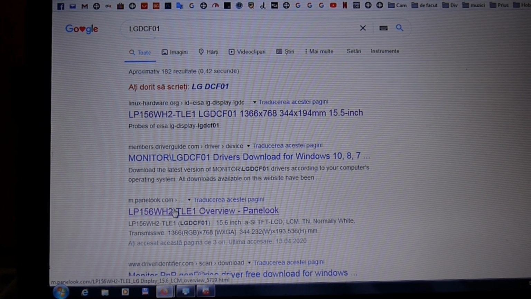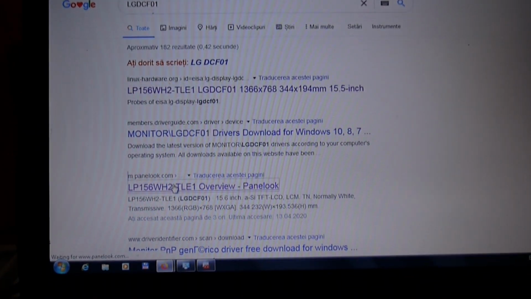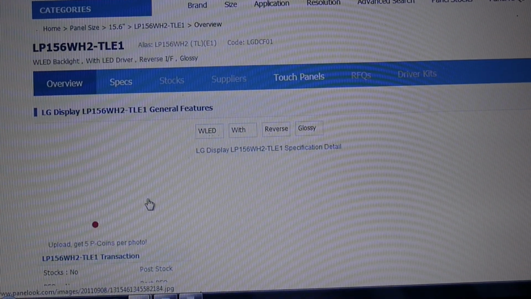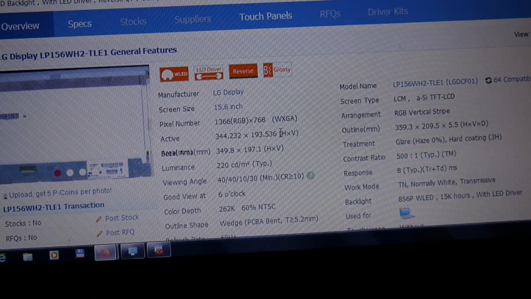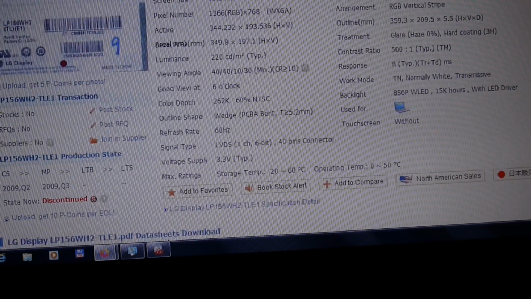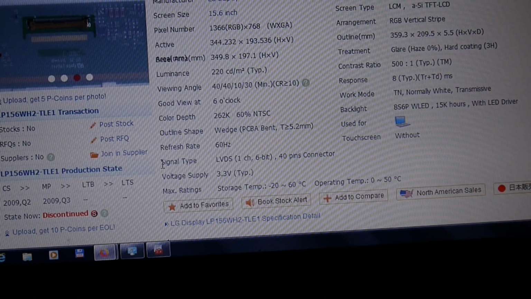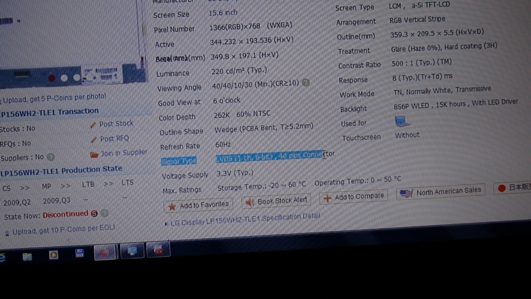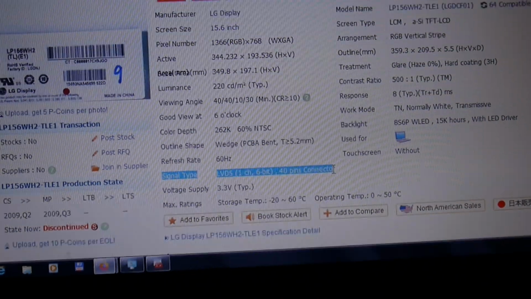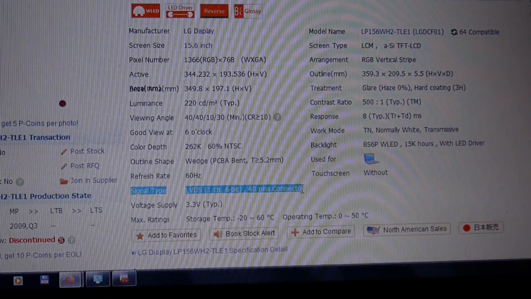Panel look, I told you, panel.look.com, but also you may find information on other web pages, so it's not really necessary to search for this one. But this one I found has a particularly good description and details. So what we are looking for: signal type LVDS 1 channel 6-bit, 40 pins connector, and a lot of other stuff, and then you can easily find your replacement display.